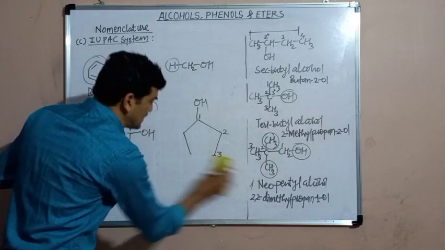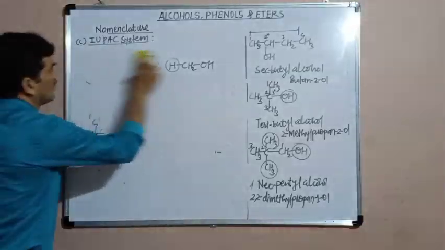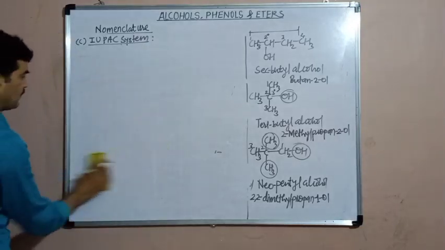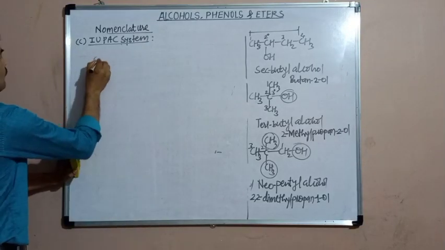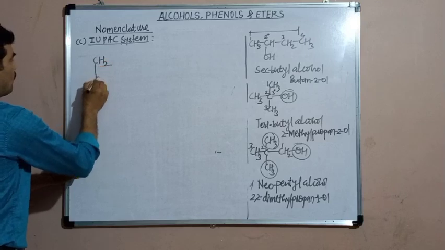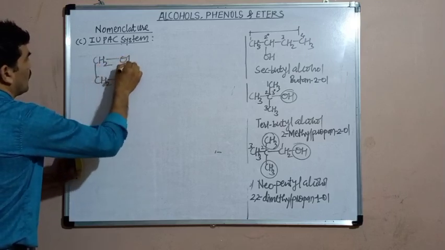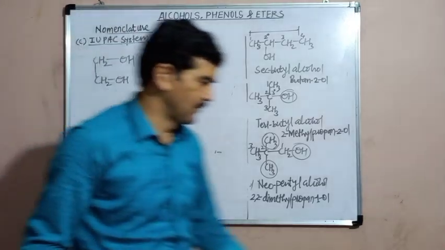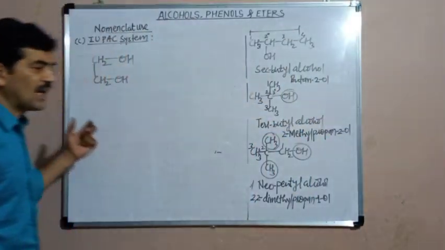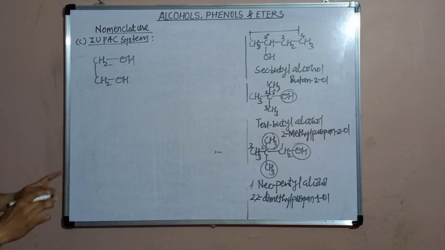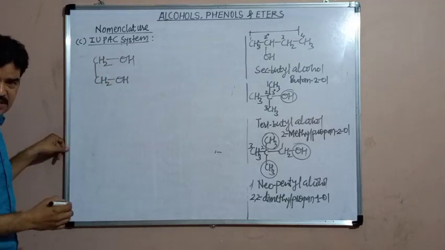Now some examples of dihydric and trihydric alcohols. This is a dihydric alcohol. Two hydroxy groups are here. In dihydric, trihydric and other polyhydric alcohols, the ending E is retained from the name of the parent alkane. It is not removed. Here the parent alkane is ethane.